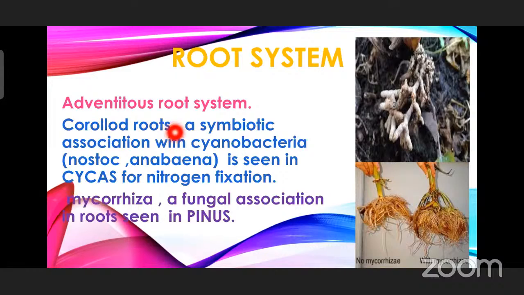Coralloid roots for nitrogen fixation are seen only in cycas, and the association is between the cycas root and cyanobacteria. And the fungal association along with the root system of pinus makes the mycorrhizae.